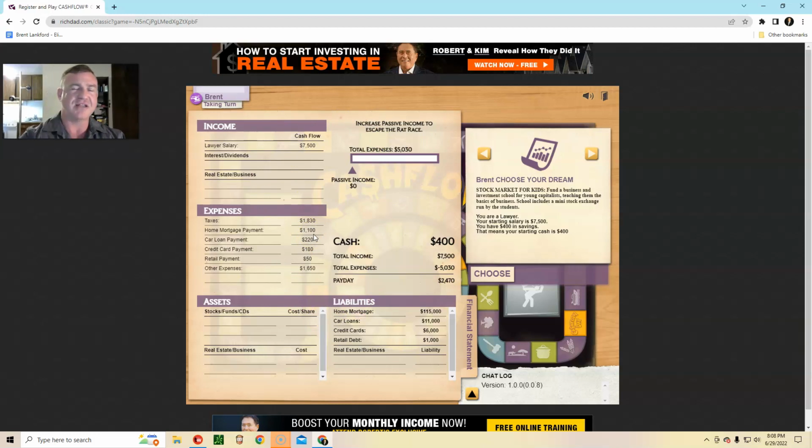Everyone could calculate it. And this is one of the big things that the game teaches you: how to read a financial statement, how to make your own financial statement and work with this. As the creator of this game, Robert Kiyosaki, says, how do you win if you're not keeping score? How do you win in the game of money if you're not keeping score? Well, with your financial statement, that's where you keep score. So let's get into playing the game.